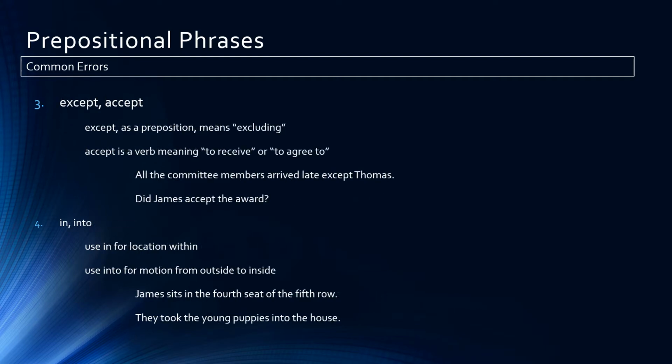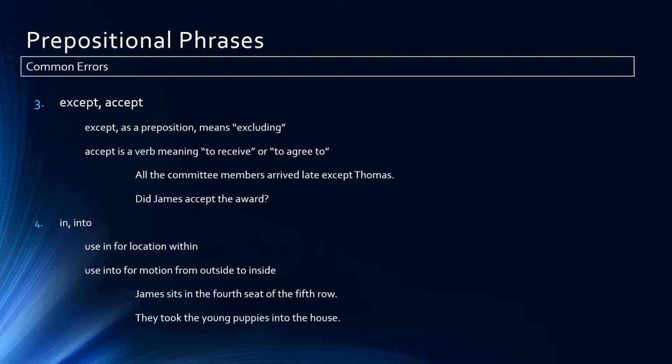Some other common mistakes that we make with prepositions is the use of the words except and accept and in and into. First of all, except and accept. Except as a preposition means excluding, whereas accept is a verb meaning to receive or to agree to.